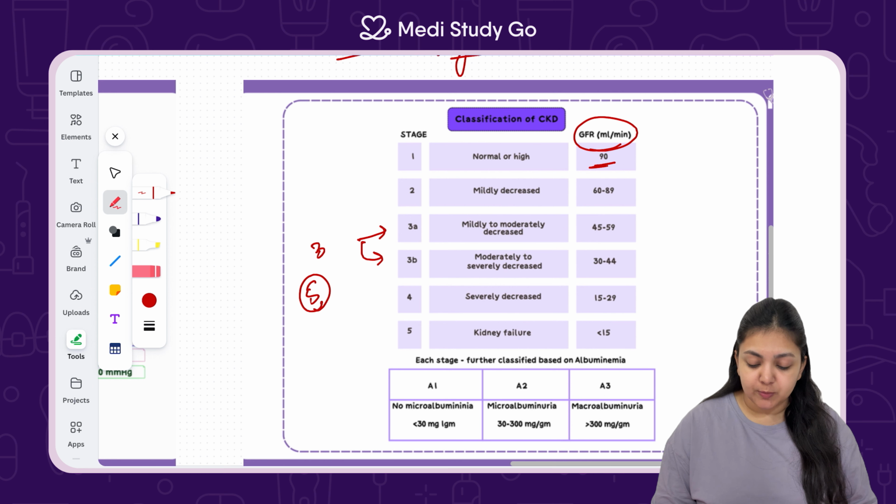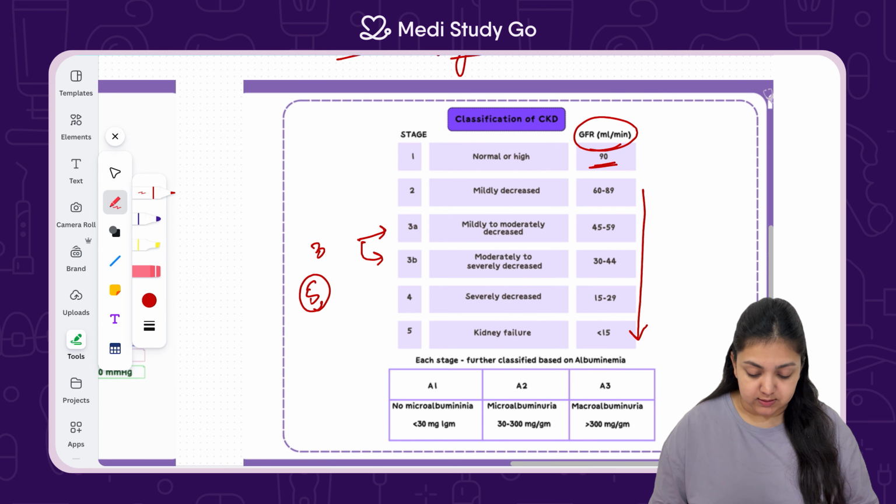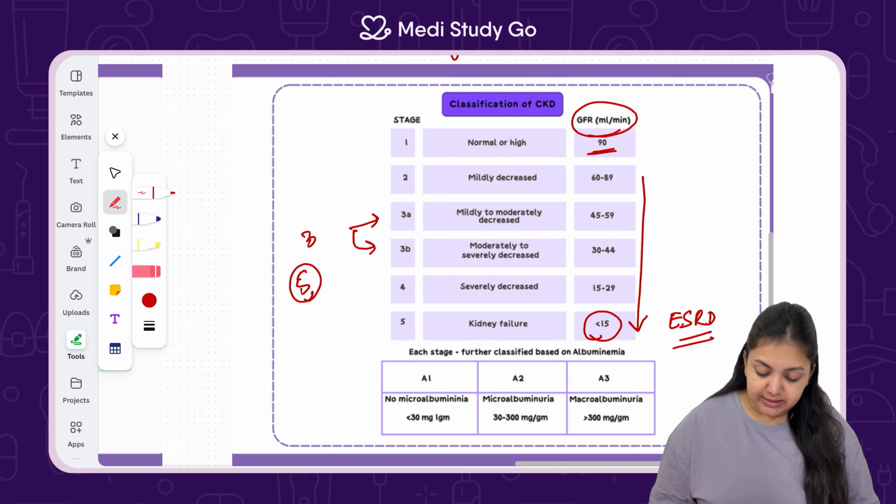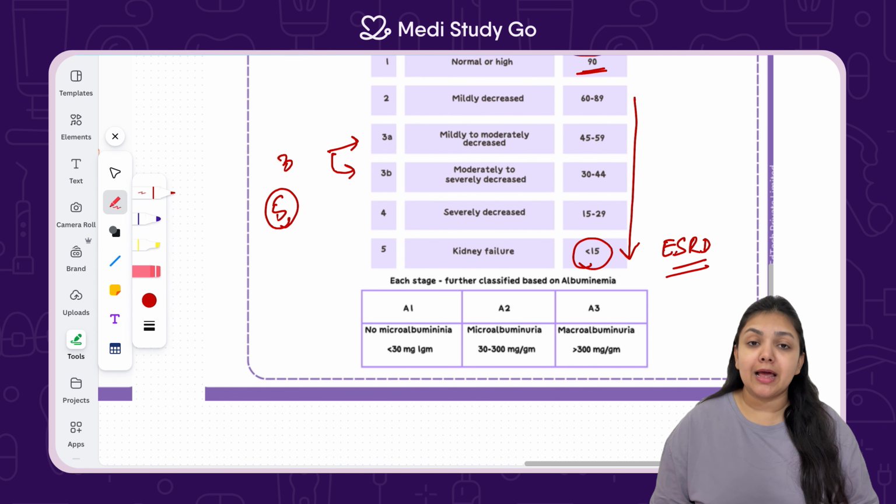Normally the filtration has to be 90 ml per minute, but if it goes on decreasing in this amount, the severity of the situation increases and staging count increases from mildly decreased to mildly to moderately decreased to severely decreased and kidney failure. So less than 15 is known as end stage renal disease. Also, each stage is further classified based on albuminuria, how much albumin is also lost.